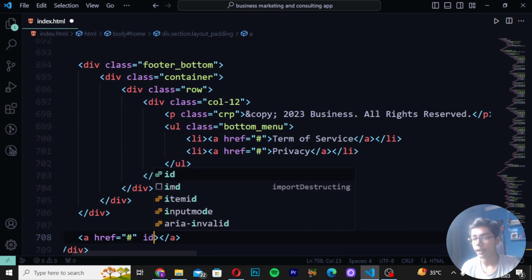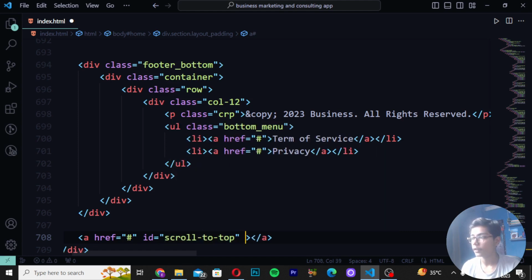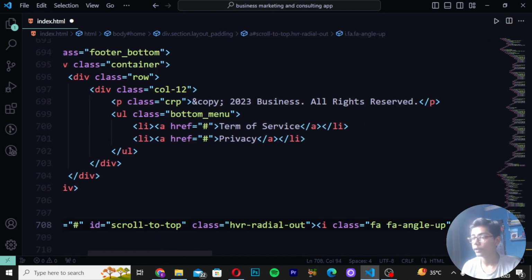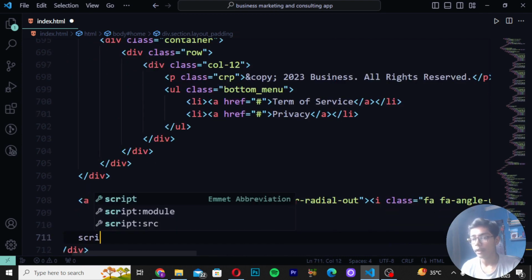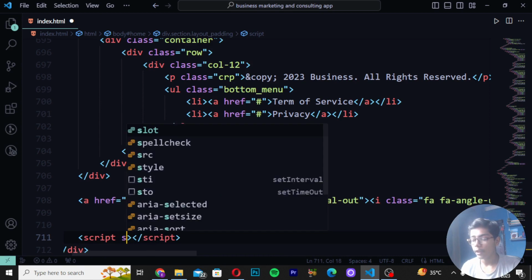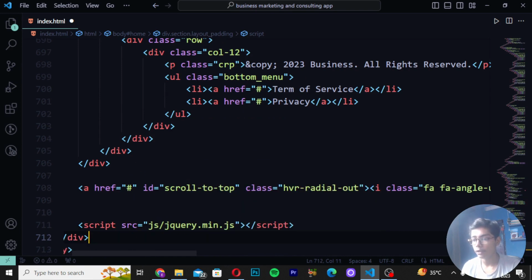Right here, hashtag id. In id I will be writing scroll to top like this, and then right here class hdr radial. Then you have to write here out. Then here I will be writing i tag class and write fa angle. Then you have to now just do one thing, move down after the close a tag which we have created and write here script. And here I will be now writing src js/jquery min.js. So here I will be now writing jquery min.js.